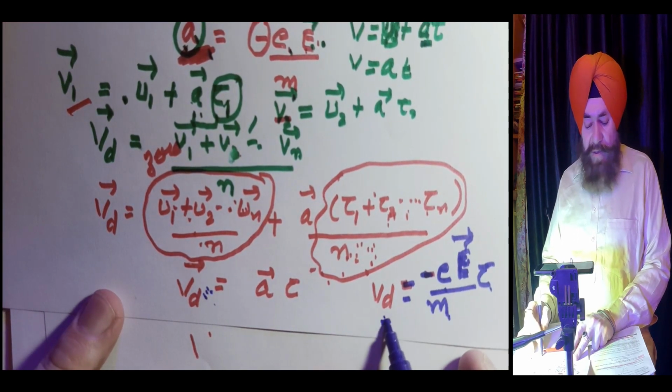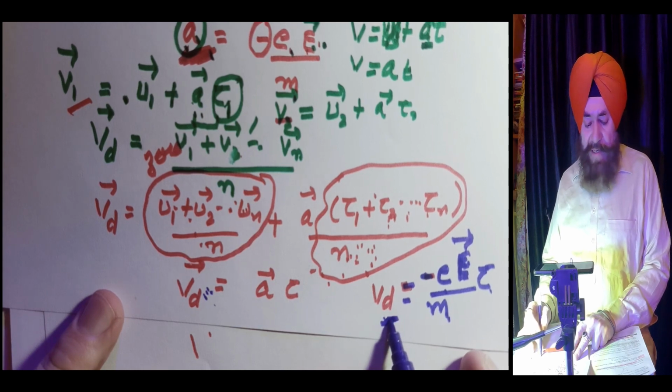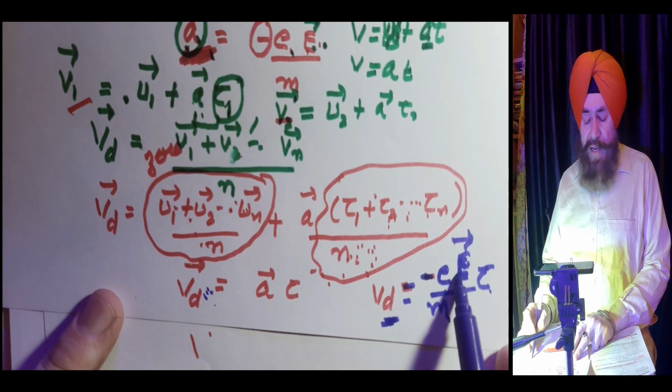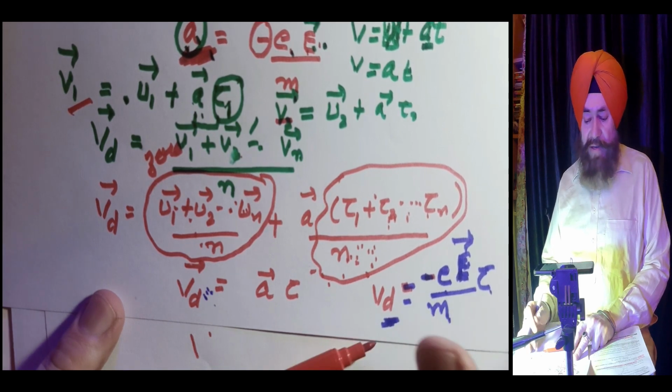And the drift velocity is, of course, very small in magnitude always. And the drift velocity of the electron will be opposite to the direction of the electric field.